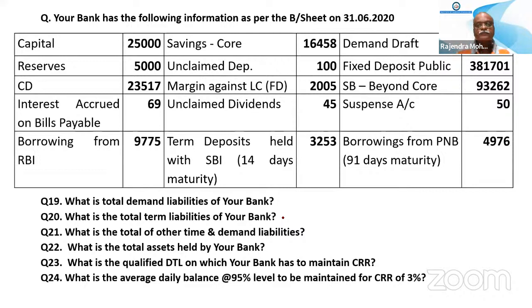Sir, total assets held by your bank. Question 22. This is the only asset we are having. Only one. There is no other asset. Everything is liability except this term deposit we are making with State Bank of India. So that is an asset item.